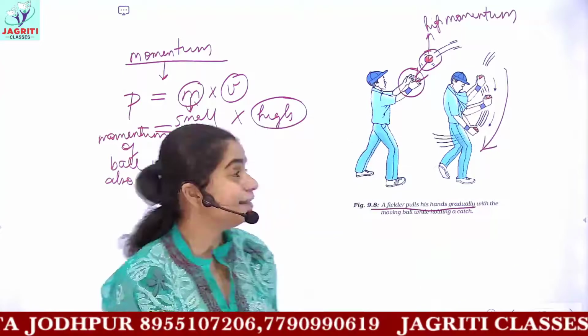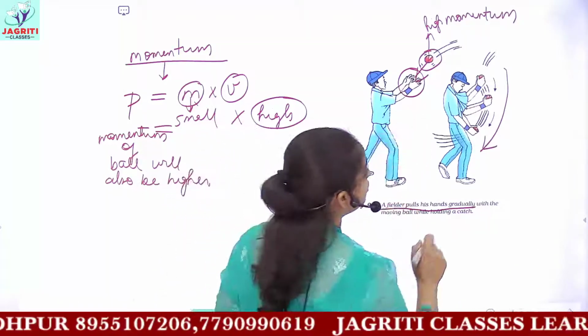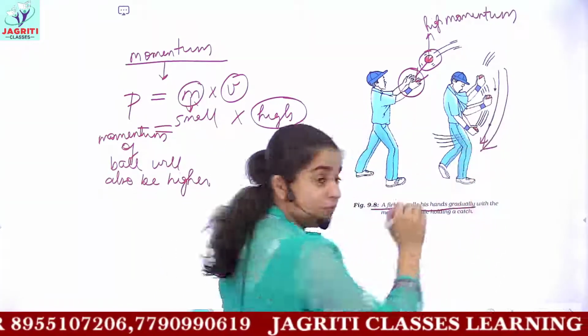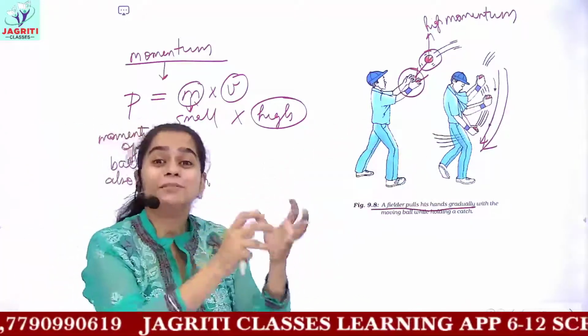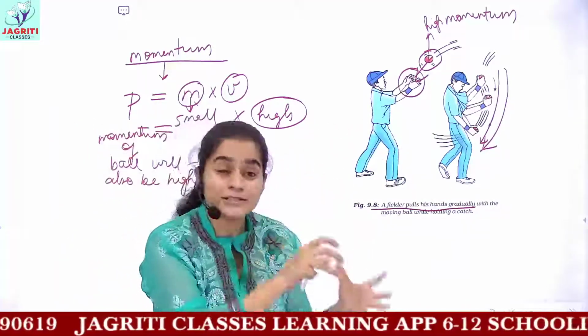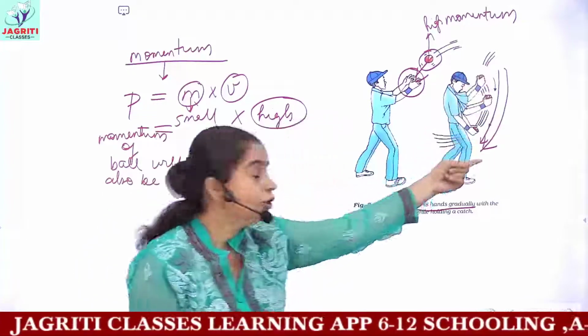So to prevent injuries, the fielder moves his hand backward, and while doing this, the fielder gives the ball some time to decrease its velocity from a higher value to 0.